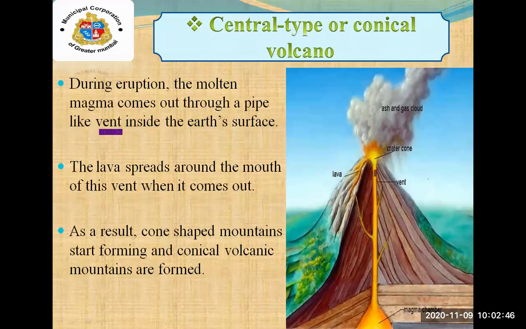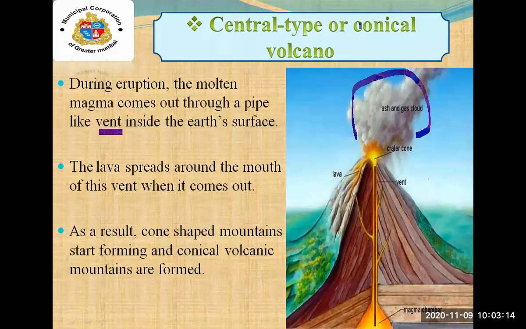You can see the vent over there. This one, yes, you can see on your screen. This is the vent, the lava which comes out. Yes, and this is the crater cone and the ash, gas clouds. You can see the materials which are thrown out from the volcanic eruption. You can see the smoke over there. These are the gaseous types which are thrown out.